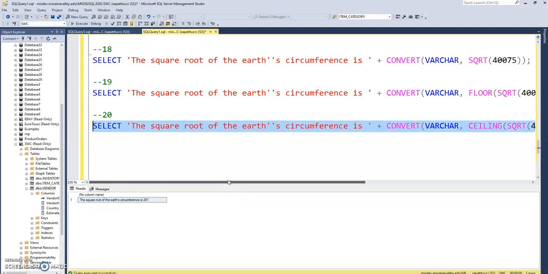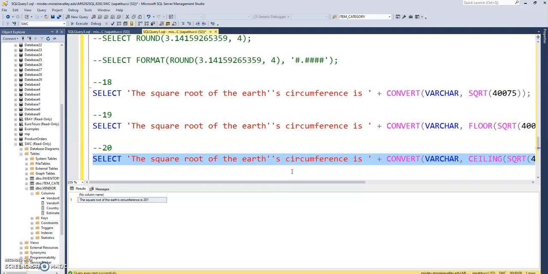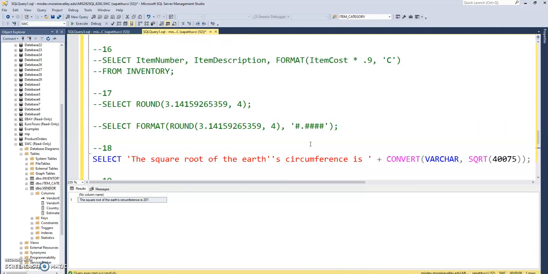Okay, so just kind of file those away in the back of your mind. Definitely the ceiling, the floor, the rounding, that's very useful. And then, like I said, the square root, maybe once in a while, but not unheard of.